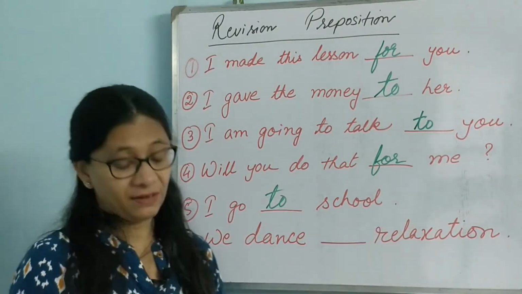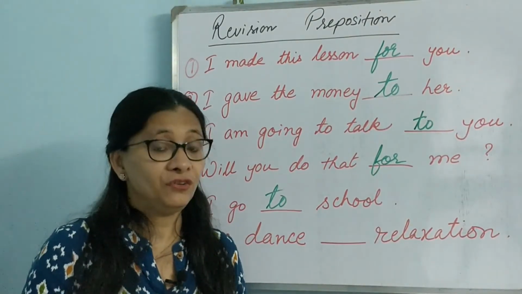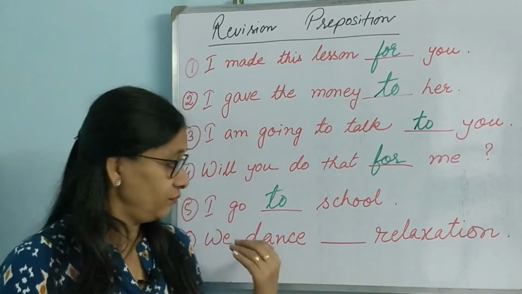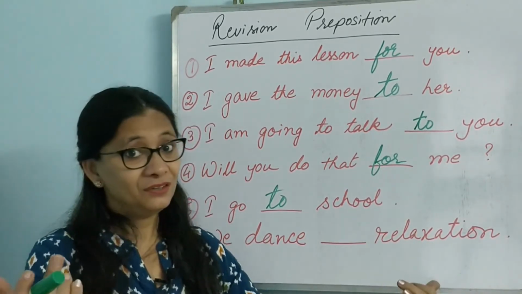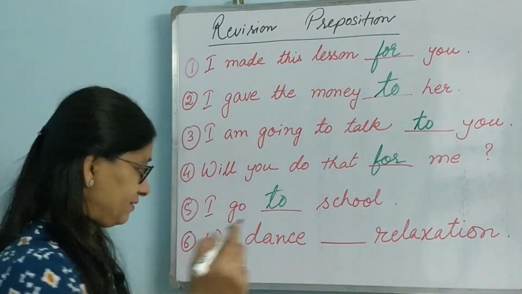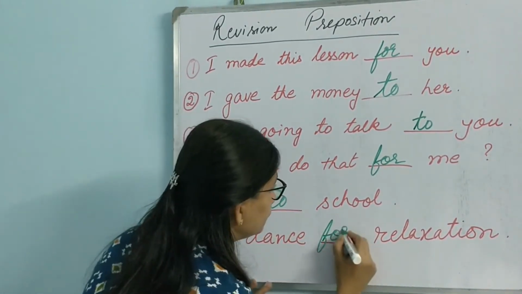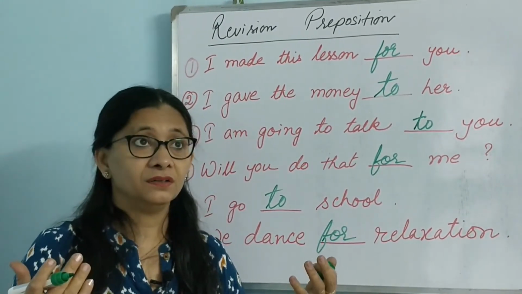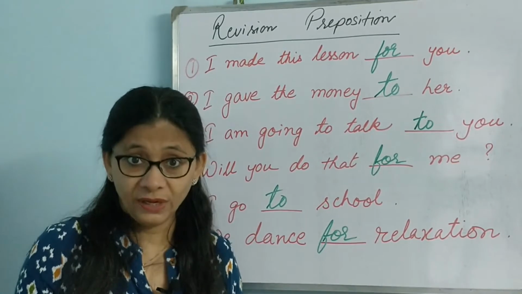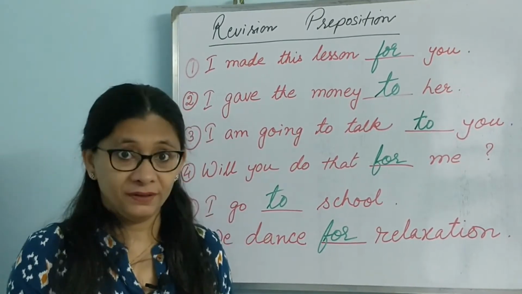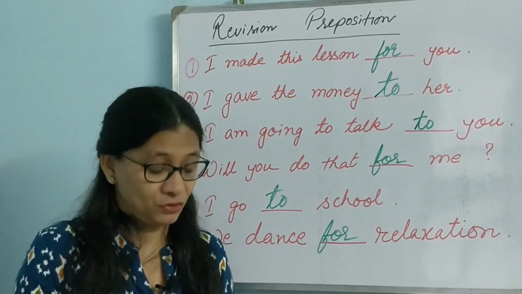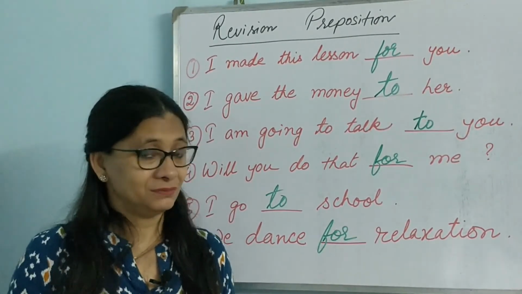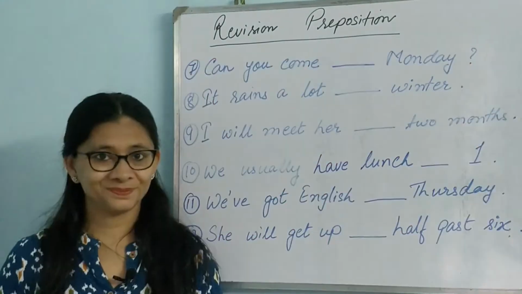We dance dash relaxation. So there is a purpose, there is a necessity, there is a usefulness. We dance dash relaxation. So what should it be? Yes, it should be for. We dance for relaxation. The purpose of dance is being relaxed. That is why we dance, to enjoy. So that is the purpose. When there is purpose, we use for.